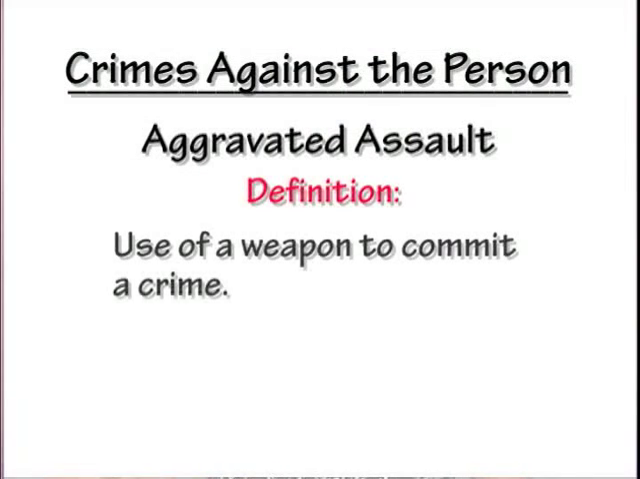But if someone starts to walk up to you with a bat and they're acting like they're going to hit you, is that an assault? Absolutely. You'd be in fear. You think they're going to hit you right then. That is an assault. So aggravated assault is where a weapon is used. The definition would be the use of a weapon to commit a crime.